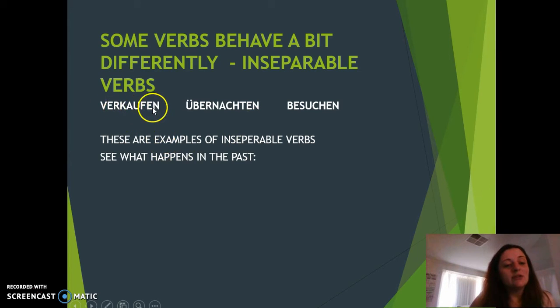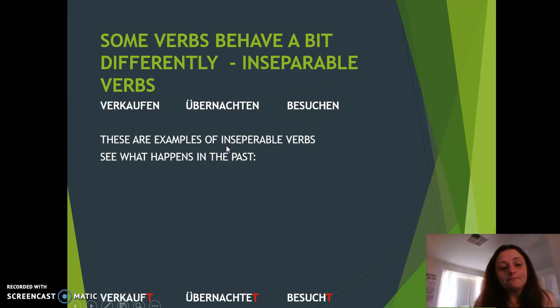Verkaufen means to sell. So you've got the word kaufen there, which is to buy. Ver means to sell, essentially. Besuchen means to visit. Suchen technically means to look for. There's no real deep meaning to it, essentially. You keep it together, but the actual verb that's affected is the suchen part.